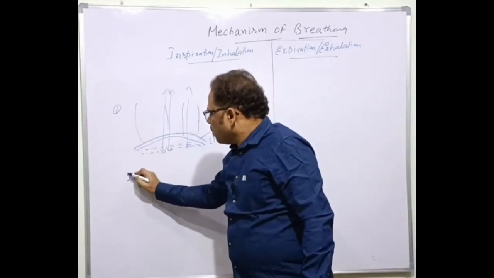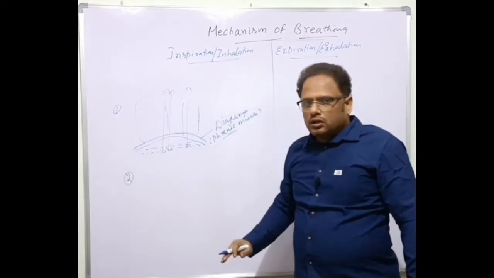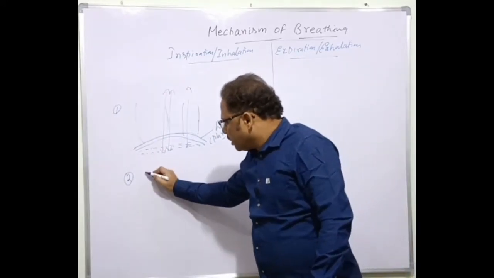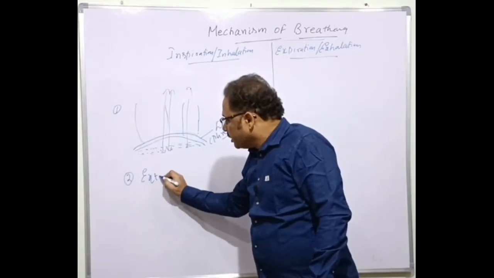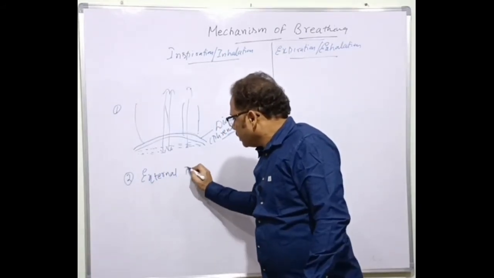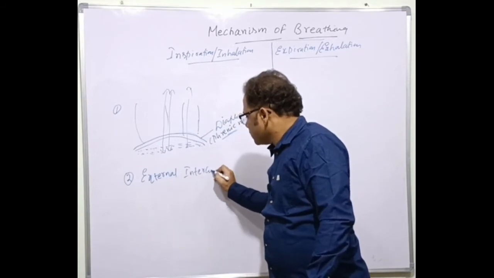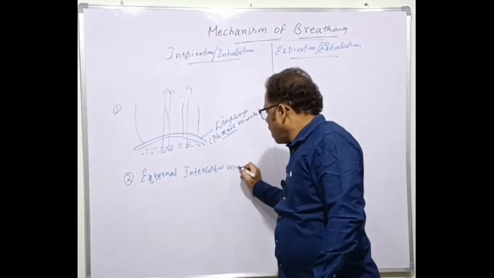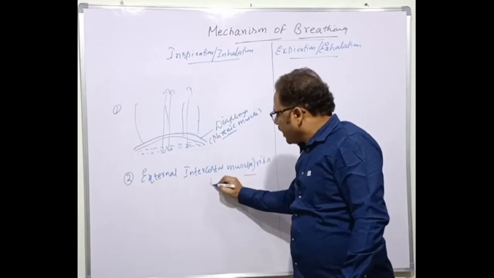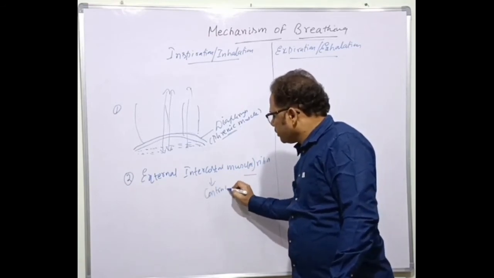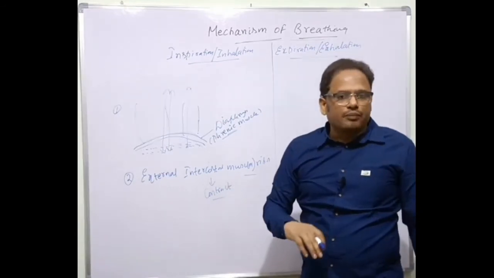Number two, what is the other muscle I told you? The other is called the intercostal muscles. Which muscles are involved here? The external intercostal muscles of the ribs. They also contract. When they contract, what happens?